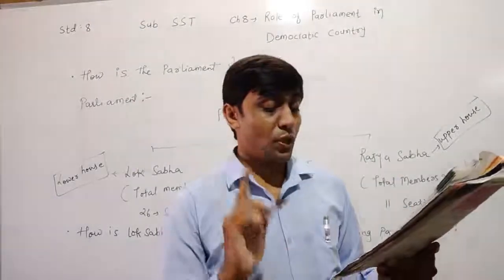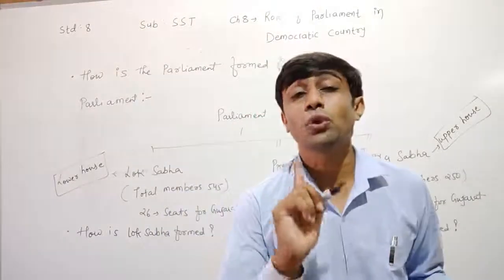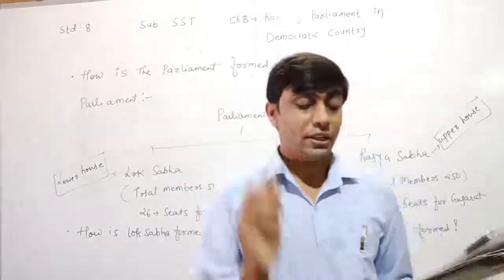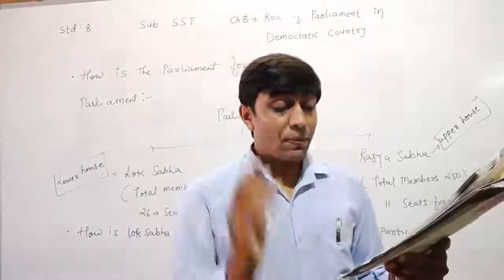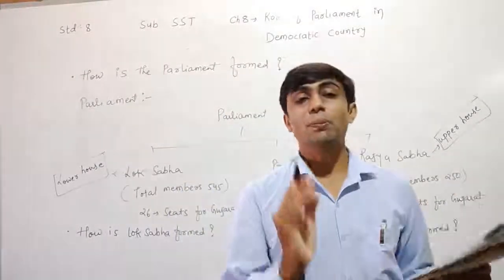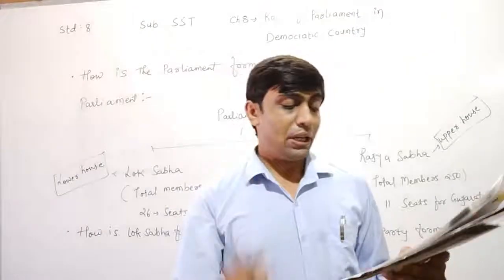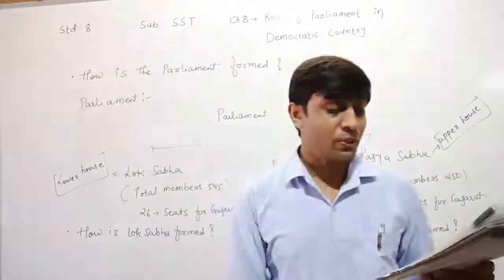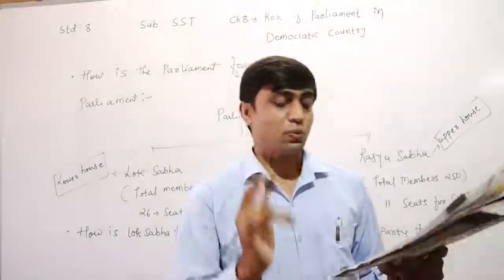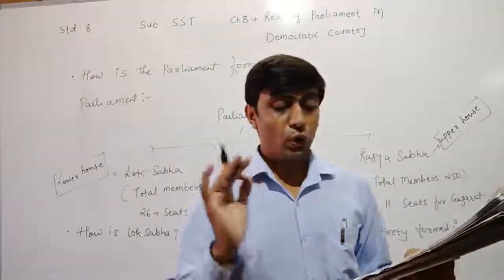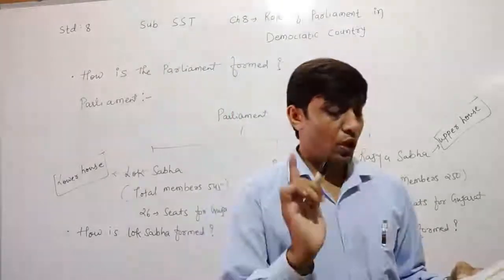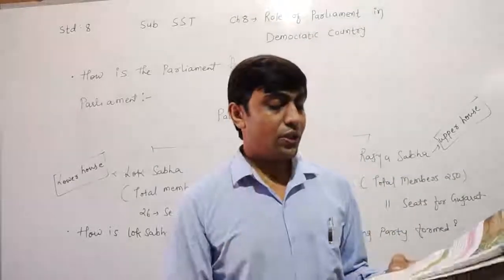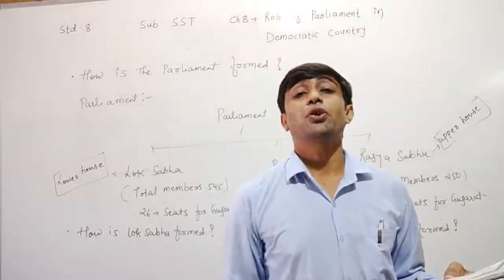The prime minister of India is the head of the ruling party. The prime minister selects the ministers from the members of his party. In this way, the council of ministers is formed. The ministers along with the prime minister together take decisions. These ministers take care of the responsibility of the government.